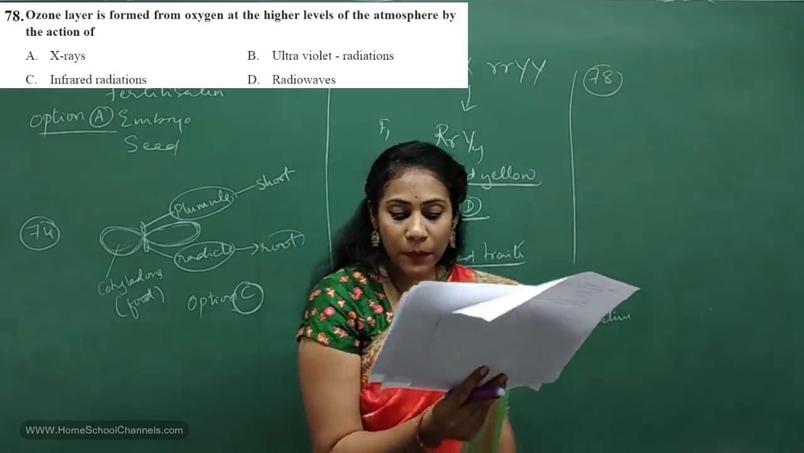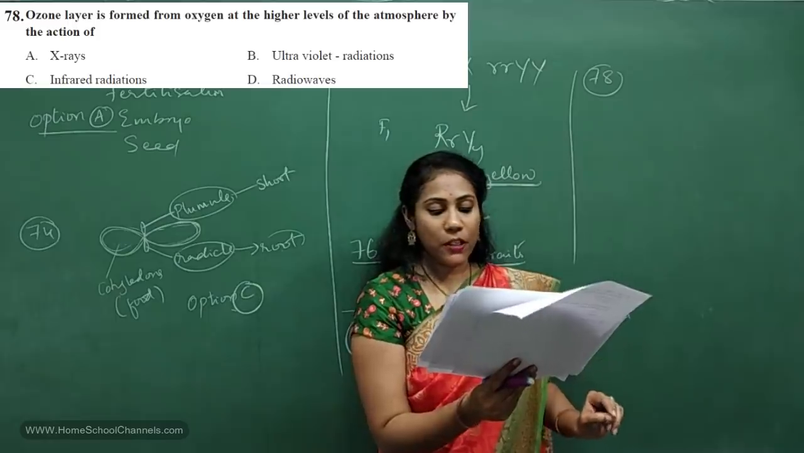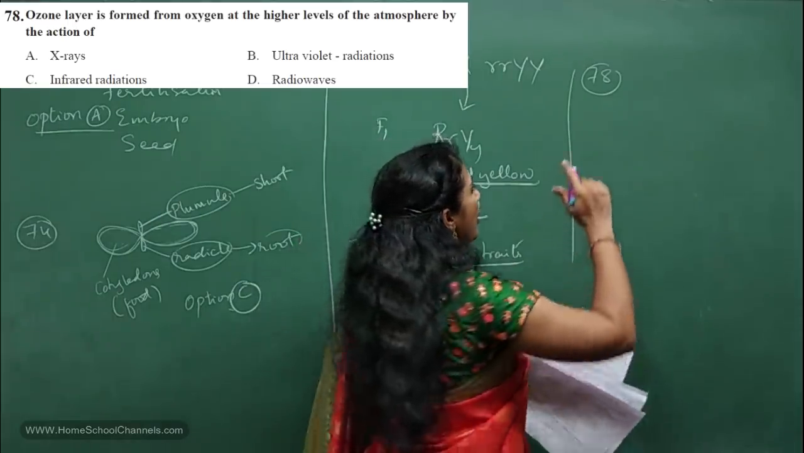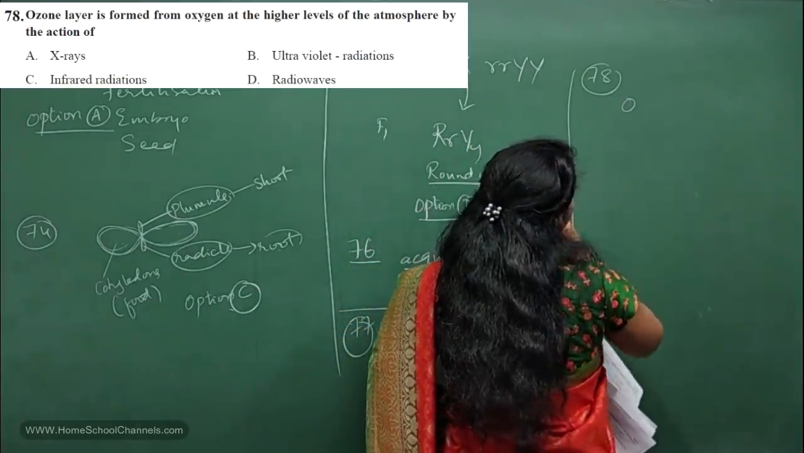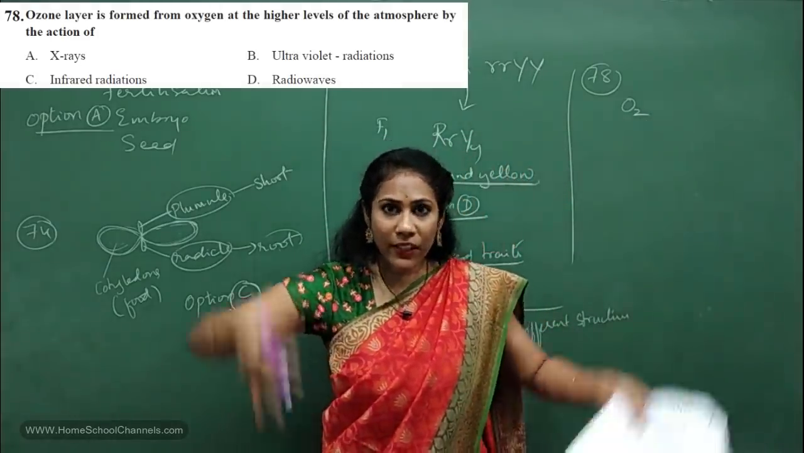Ozone layer is formed from oxygen at the higher levels of the atmosphere by the action of. Guys, do you remember a small chemical equation that we studied in the formation of the ozone layer? See, the oxygen, whatever is there in the atmosphere, it will go up.